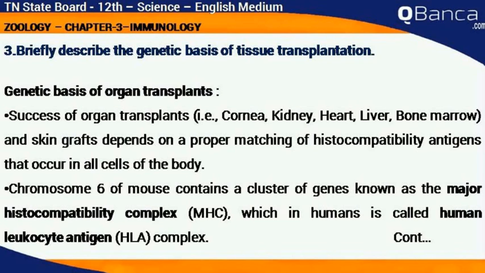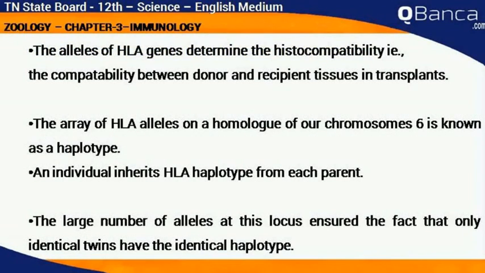the human leukocyte antigen complex. The alleles of human leukocyte antigen genes determine the histocompatibility, that is, the compatibility between donor and recipient tissues in transplant. The array of human leukocyte antigen alleles on a homologue of our chromosome 6 is known as a haplotype. An individual inherits an HLA haplotype from each parent. The larger number of alleles at this locus ensures that only identical twins have the identical haplotype.